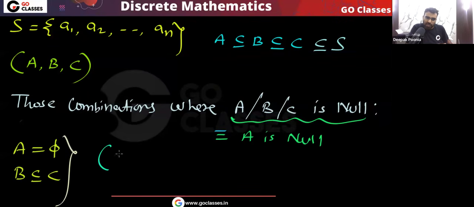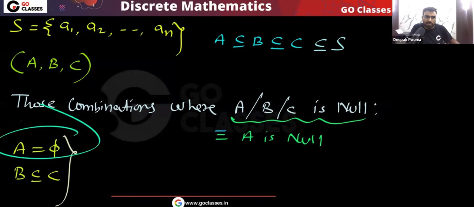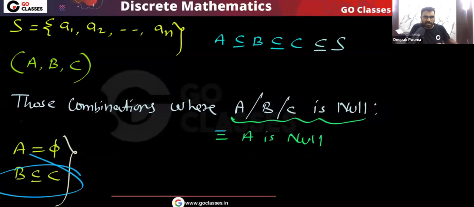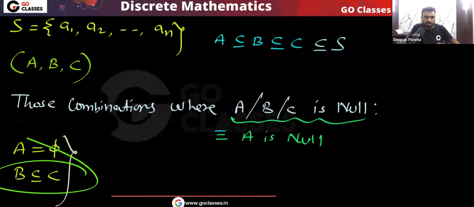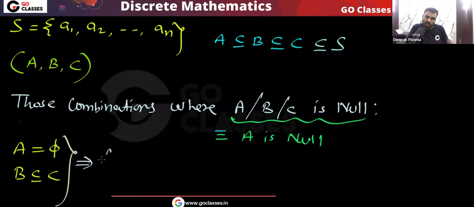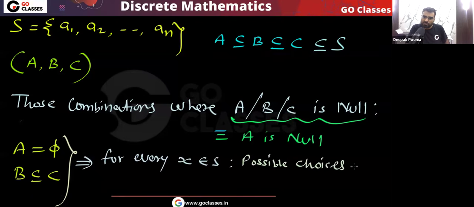It's very simple. Remember, A is already fixed as null, so no element can belong to A. But this condition is there, that B should be a subset of C. So now you can see that for every element of S, how many choices are there? For every X belonging to S, what are the possible choices? Okay, so let's see the possible choices.